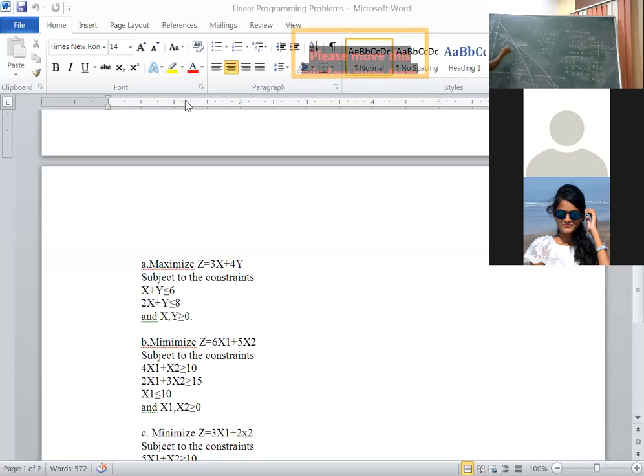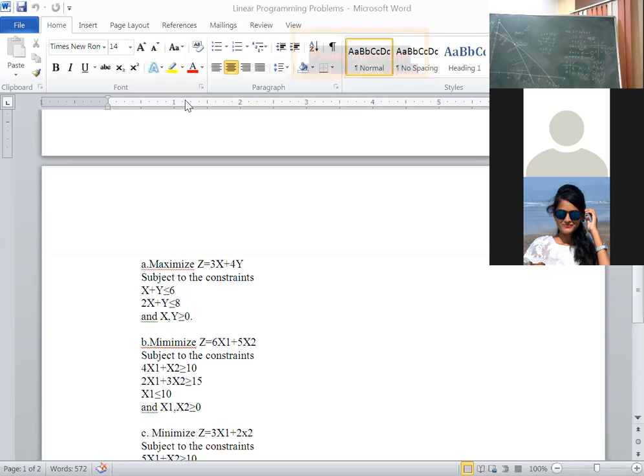Because both inequalities are less than or equal to, the feasible region is towards the origin. Whatever the common region is, that is your feasible region, everything coming towards the origin. That means your feasible region is O, A, E, D. OAED is a closed polygon.